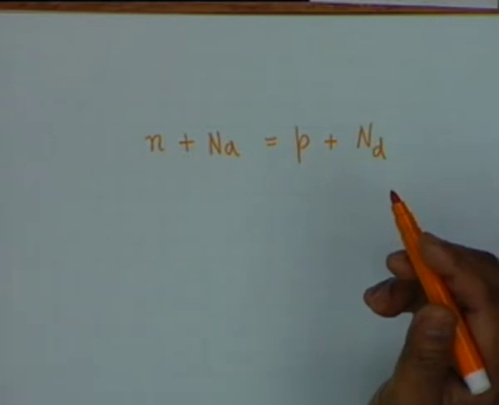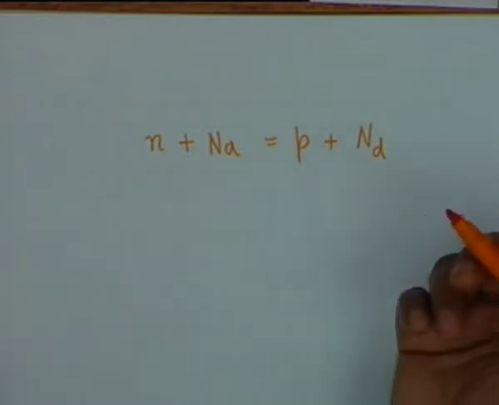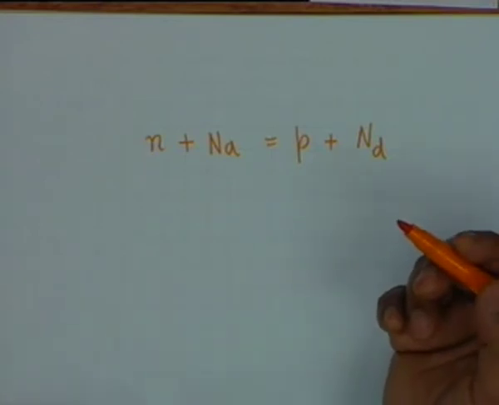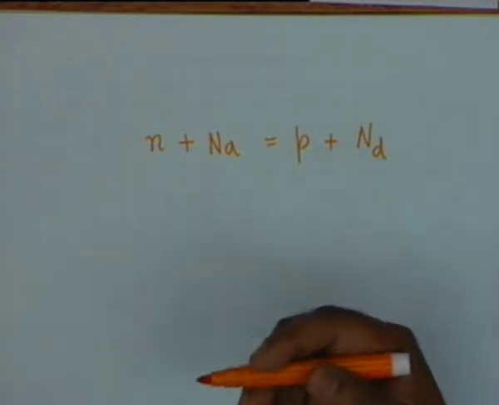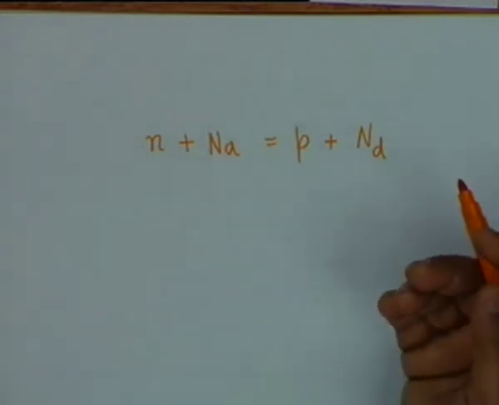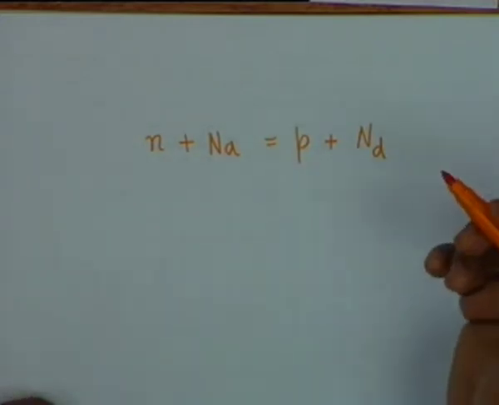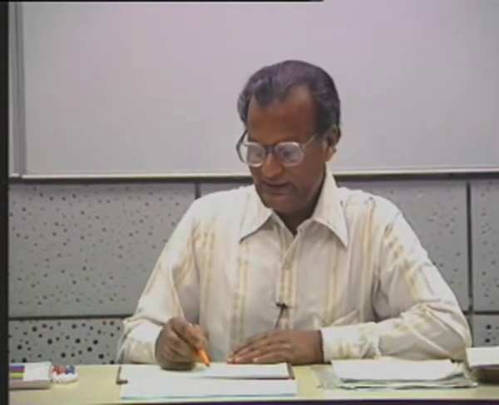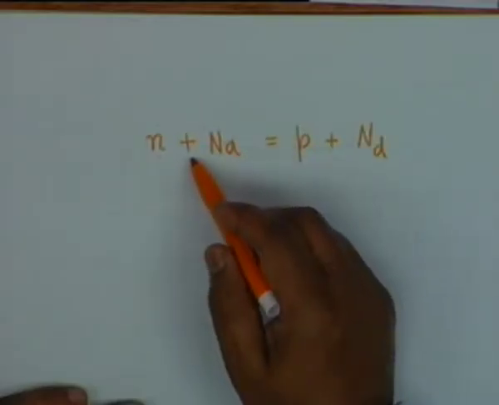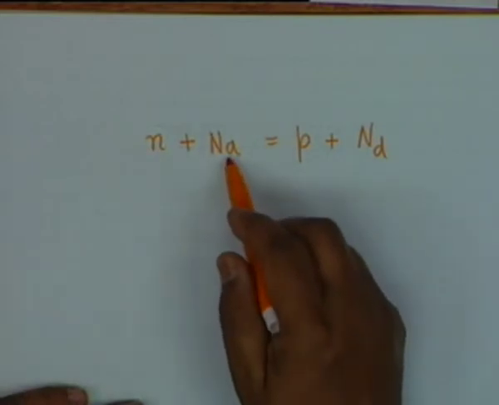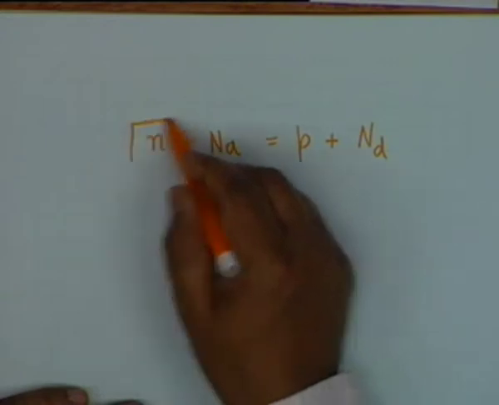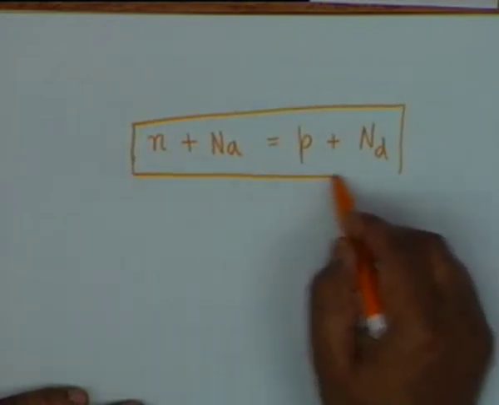In a special case of only one type of impurity, one of the terms on either the left or the right shall cancel. If we introduce a donor type of impurity only, then N sub A shall be equal to 0. If we introduce acceptor type of impurities only, then N sub D shall be equal to 0. But this equation should in general be valid.